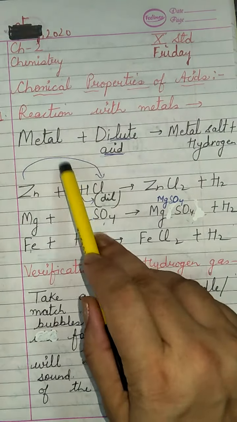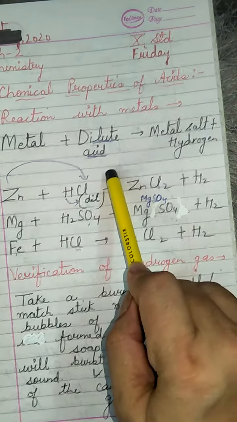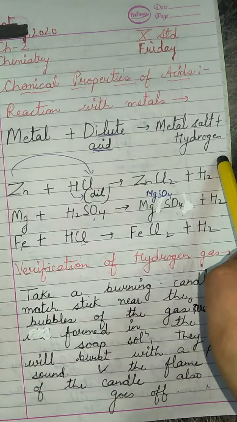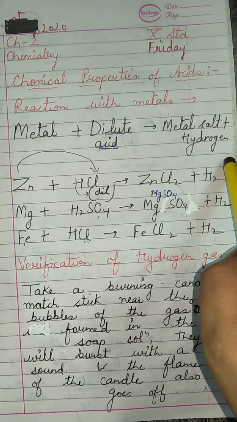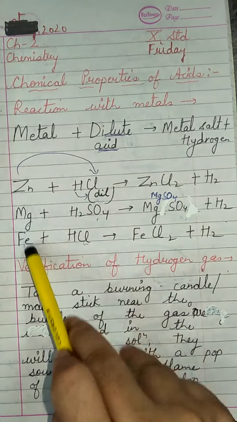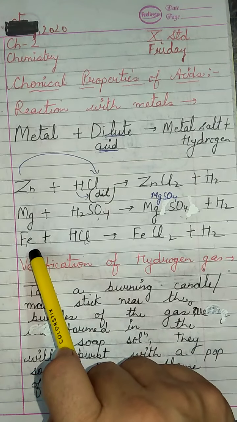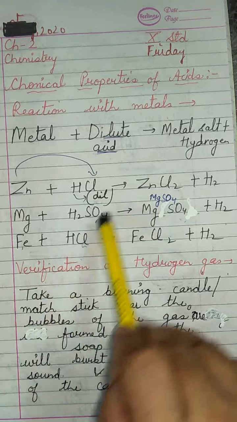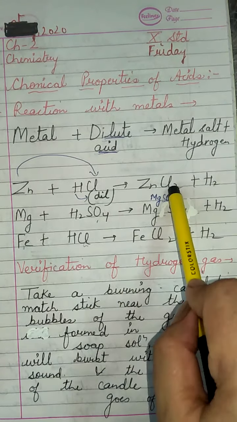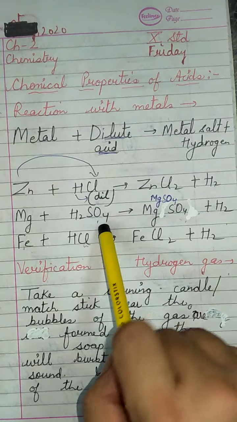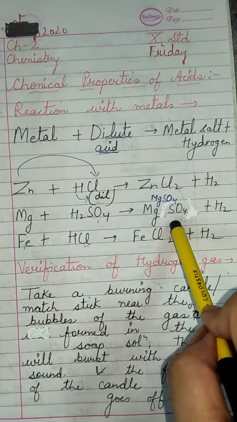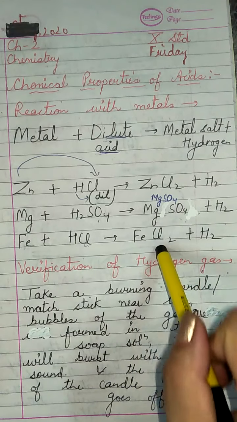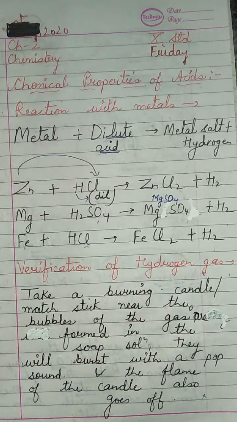See, when metals react with dilute acids, they form a metal salt along with the evolution of hydrogen gas. Example I have quoted: metals I have taken are zinc, magnesium, iron. Others also you can take, and the dilute acid we have taken is either sulfuric acid or hydrochloric acid. So zinc chloride if HCl has been taken. If sulfuric acid has been taken, then magnesium sulfate. If again hydrogen chloride has been taken, then iron chloride, along with the evolution of hydrogen gas.